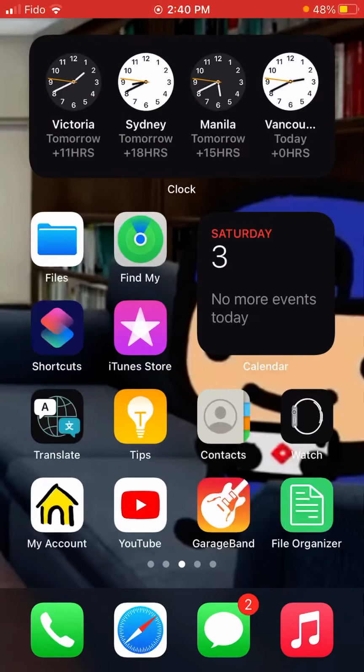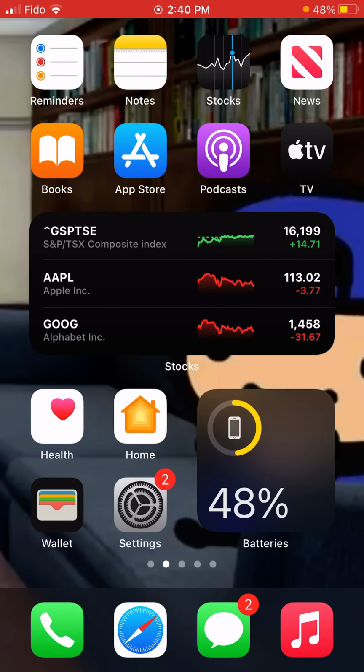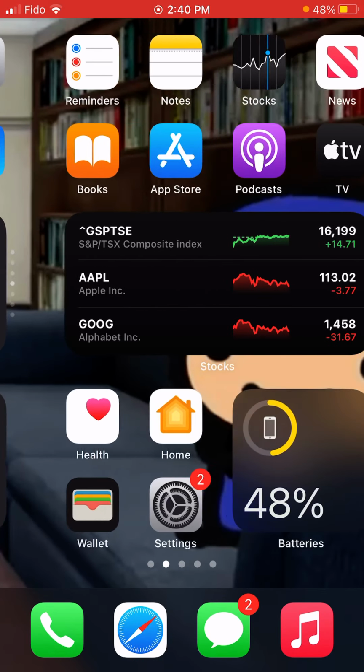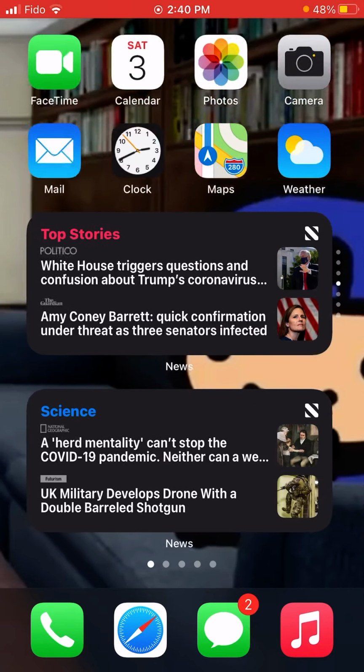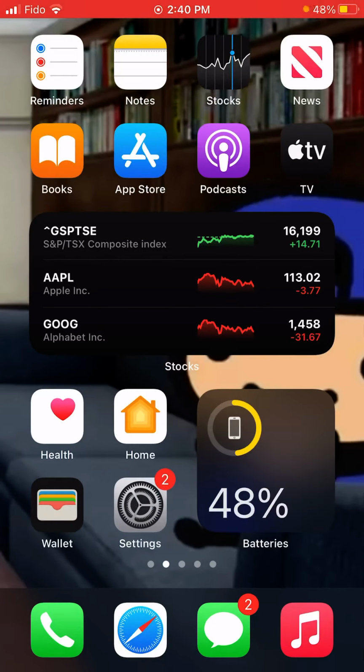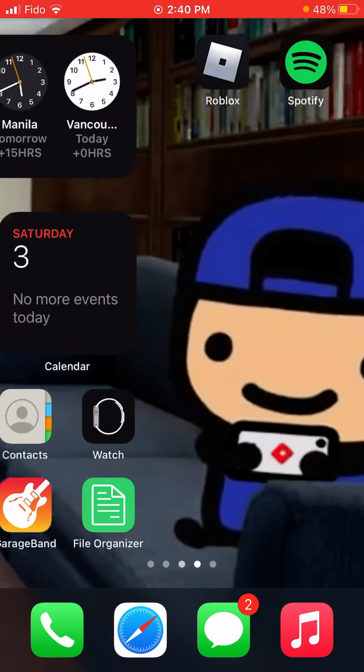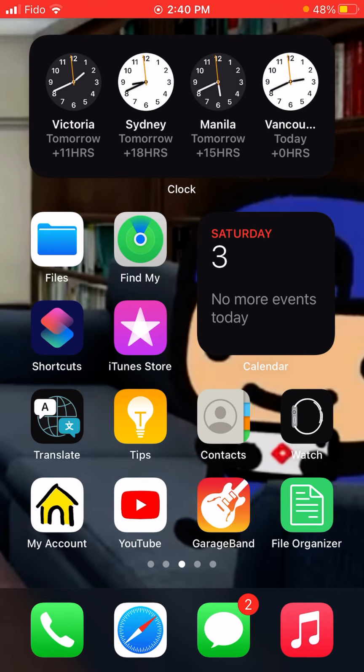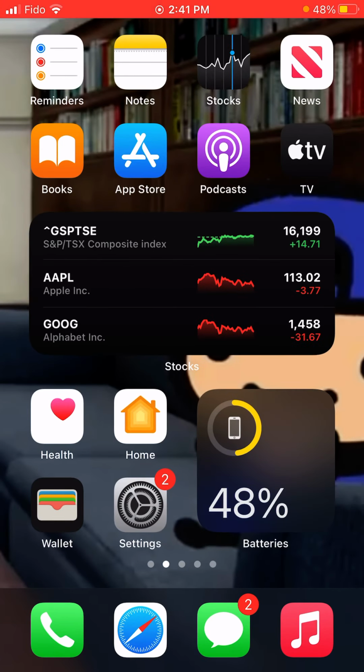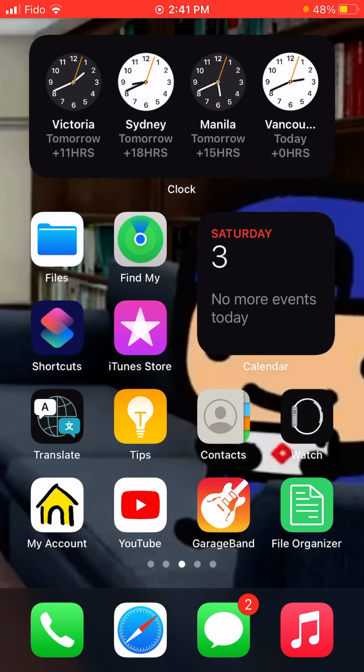Hello, I'm just going to teach you how to do custom ringtones for iOS 14, 13, and yeah, let's get right into it. So what we want to do first is download an app called GarageBand if you don't already have it. And if you do have it, just go to Safari, and that's how you spell it right there. Just pause the video if you want to spell it.